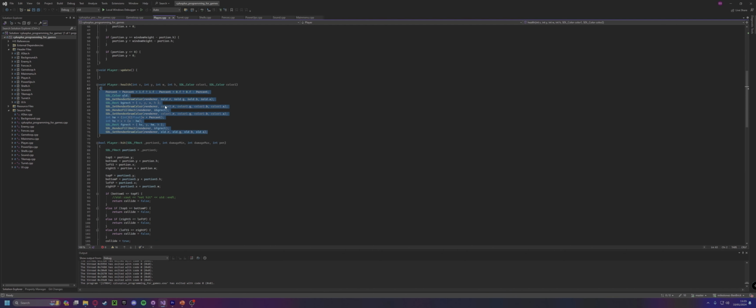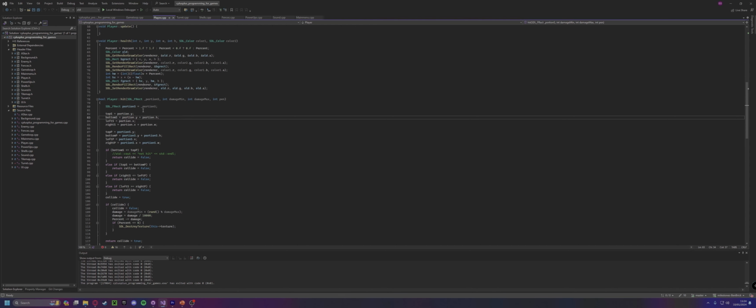Then we have the health functions. So all this does is it creates the health bar, sets that health bar, it sets a background and a foreground for the health bar. So the background will be red and the foreground is green, and then it sets the foreground to a certain percentage. So in this case it is set to a float which is 1, which is representative of 100%, and obviously this will then get edited once the player takes damage and that percentage will drop.